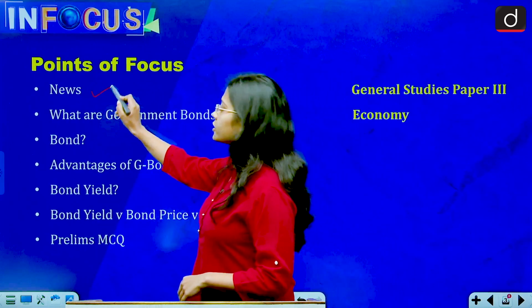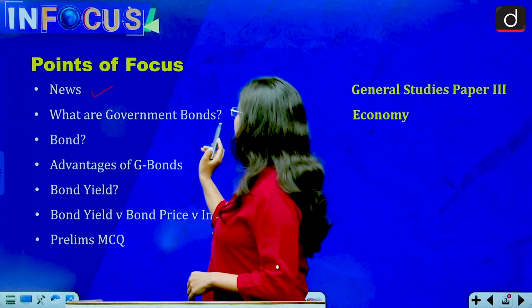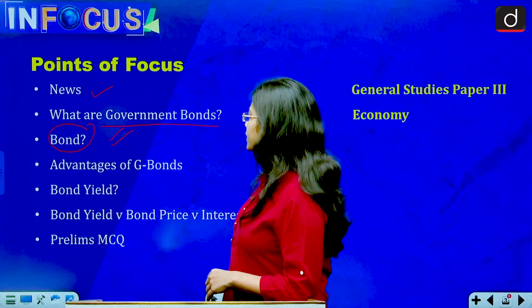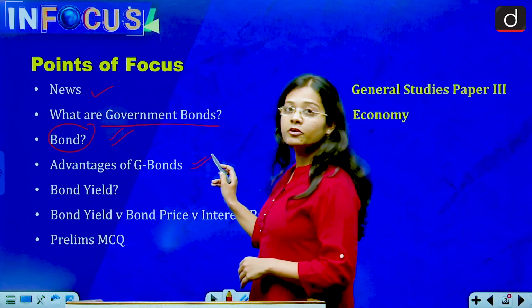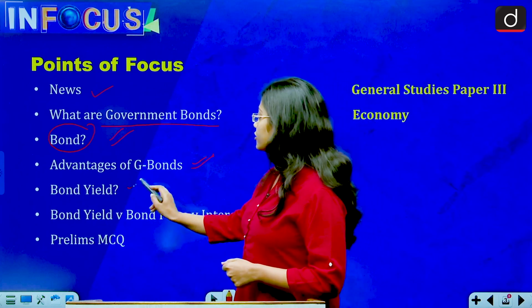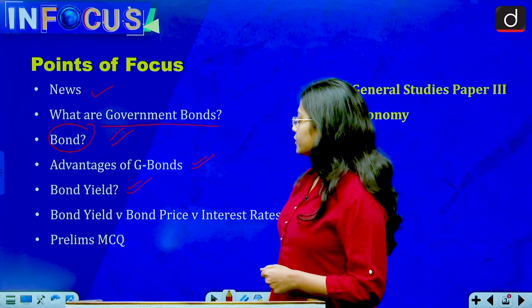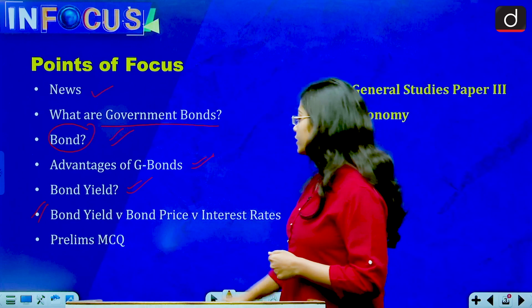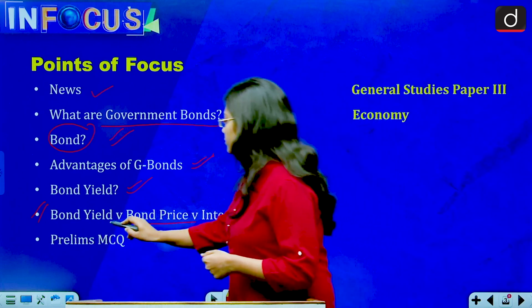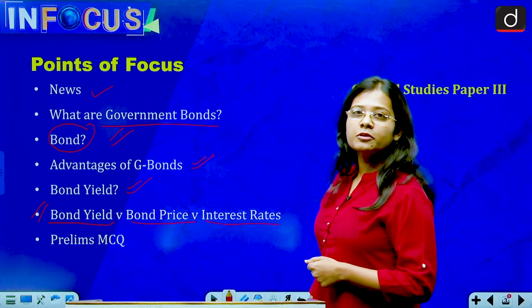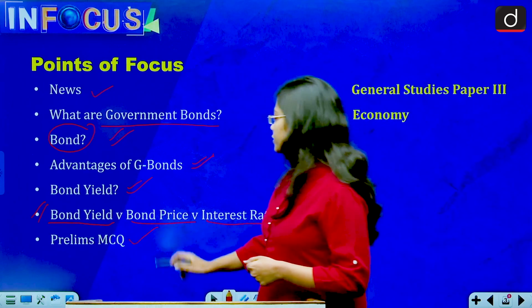First, we will know what the news is, then what government bonds are, then bonds in particular. We will be seeing the advantages of government bonds, that is, why people invest in government bonds, then what bond yield is, and after that we will see the relationship between the bond price, bond yield and interest rates. In the end, we will be looking into a prelims MCQ.